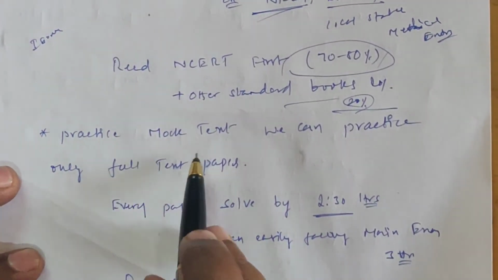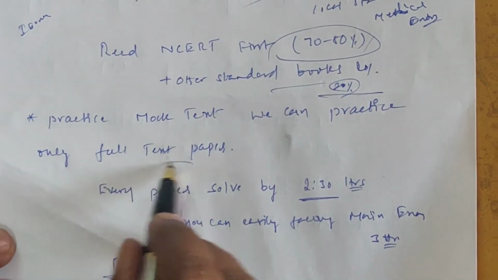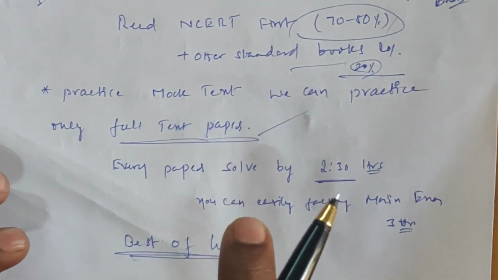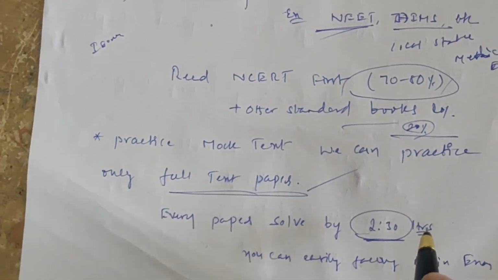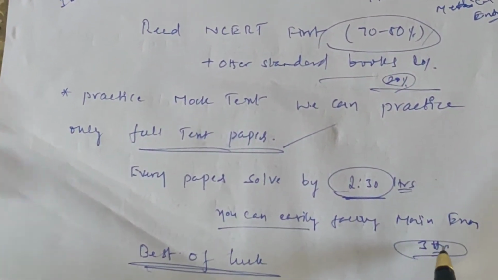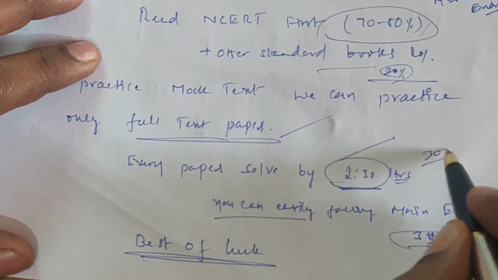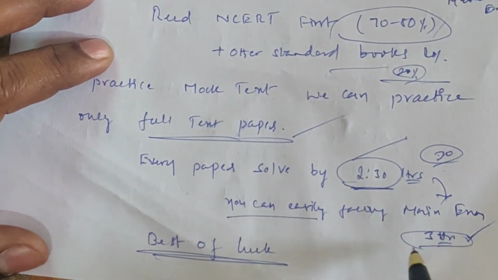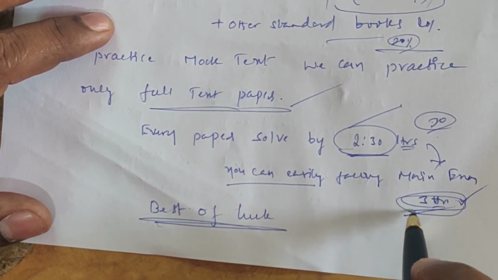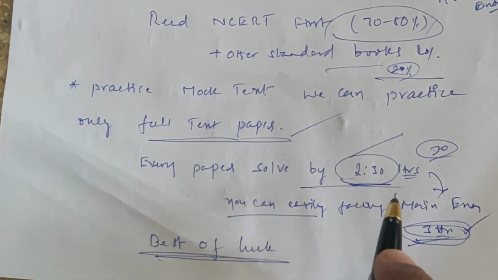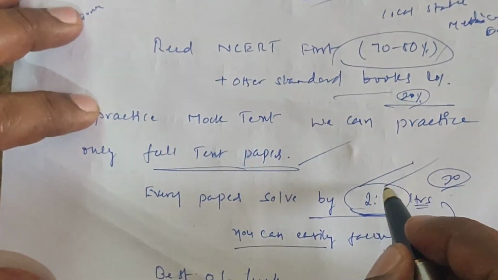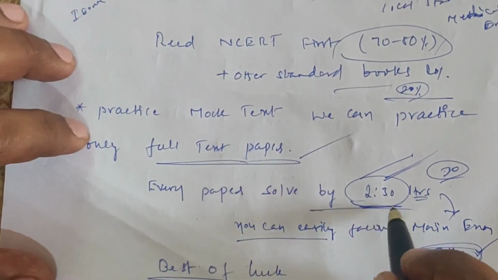Next, practice mock tests. We can practice only full test papers, students. For example, a full test paper is practiced in 2.5 hours. After saving 30 minutes, you can easily focus on the main 3 hour examination. So don't fear the 3 hour main examination. Try your best to complete every test in 2.5 hours.